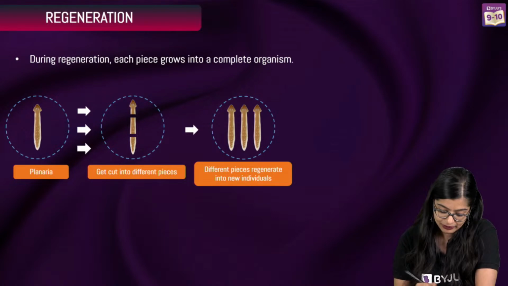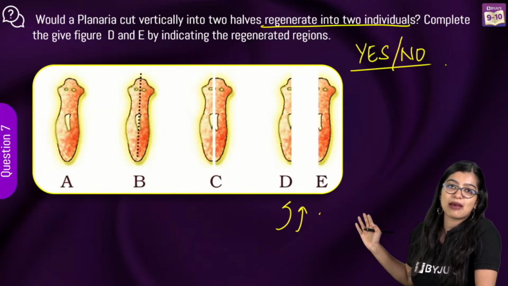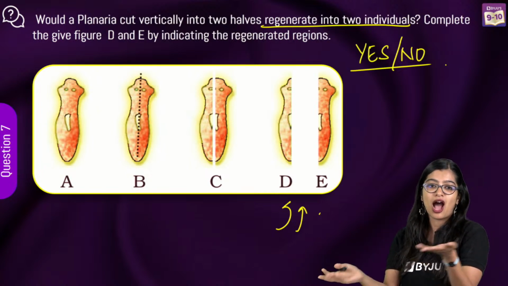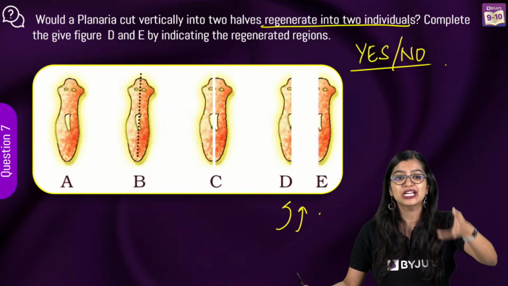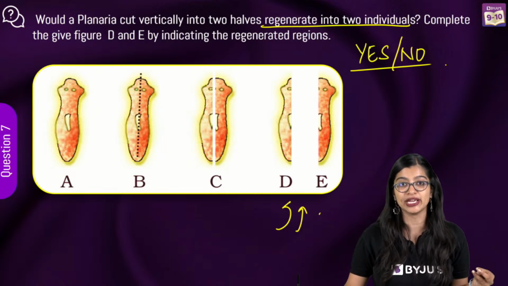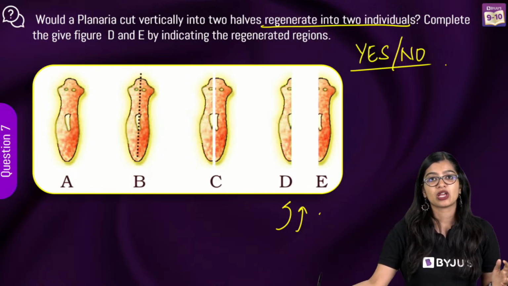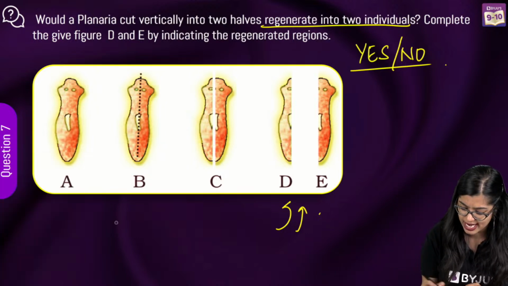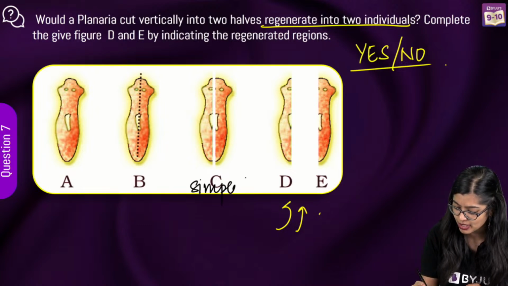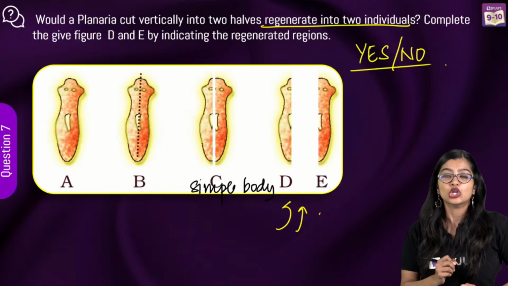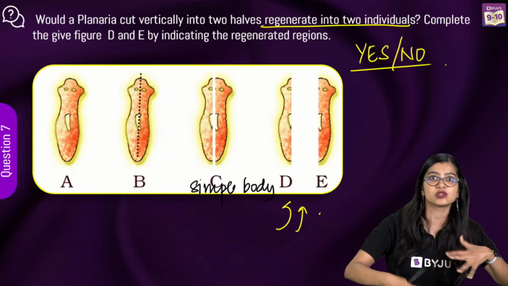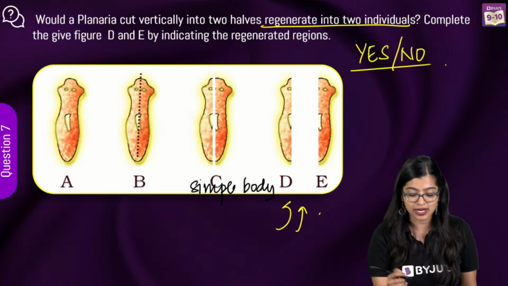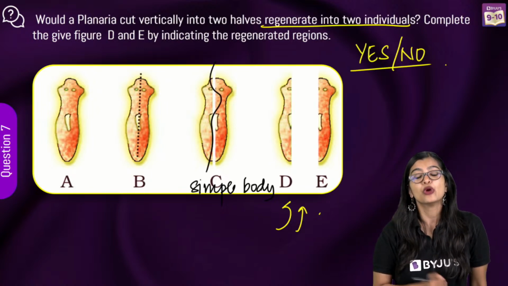See, I understand where you are coming from. Ma'am, organism is split into half, right? How is an organism which is half splitting into two doing it? The answer is very simple. Now, for an organism like planaria, which has a very simple body organization, understand this. So don't think planaria has a complicated digestive system, heart and everything like this. It has a very simple body organization, which means that when the planaria is split into half,